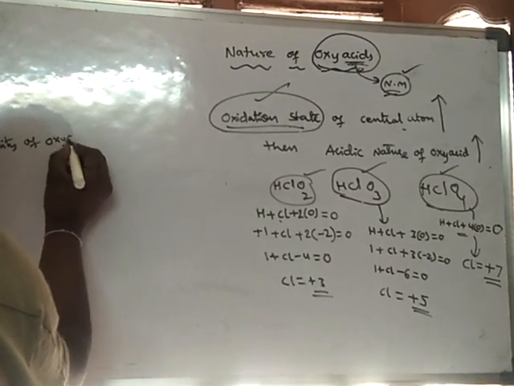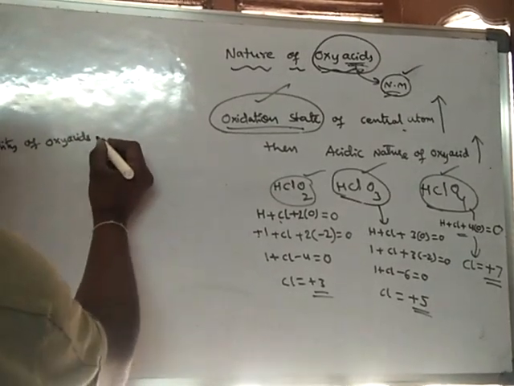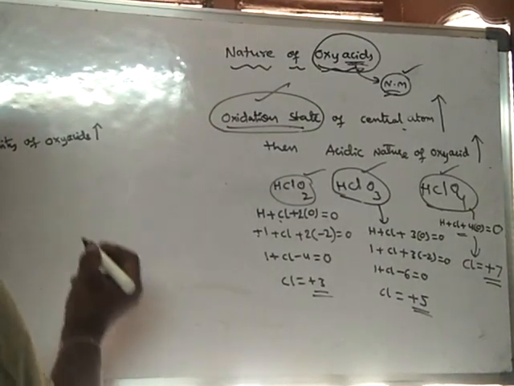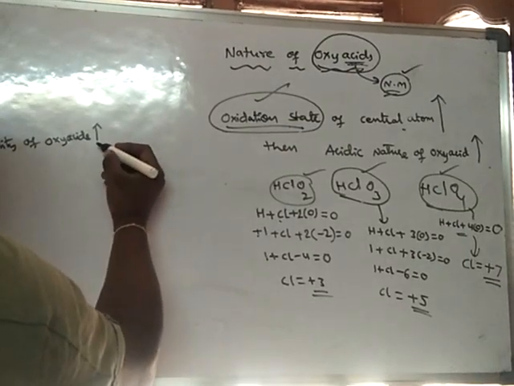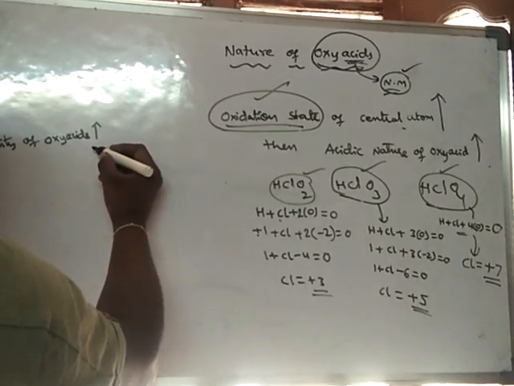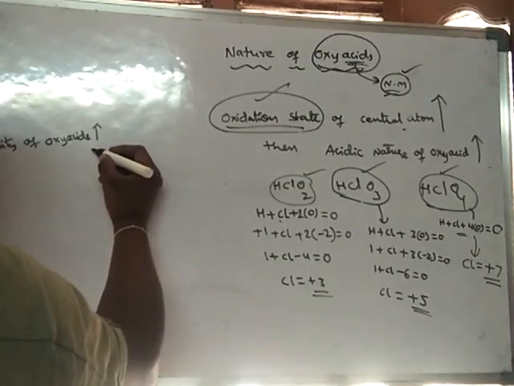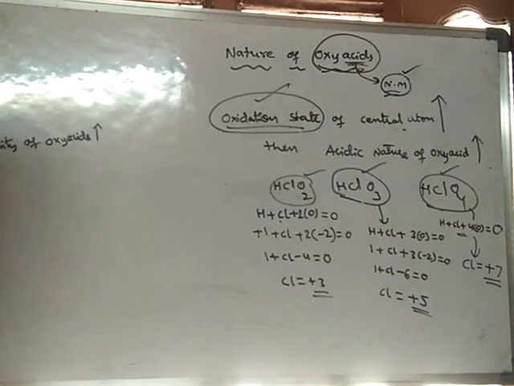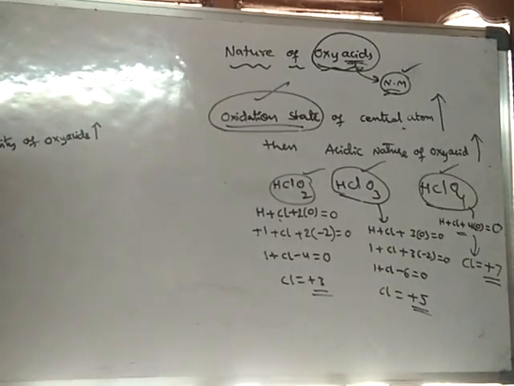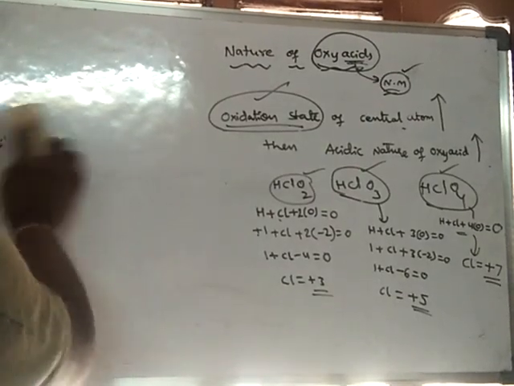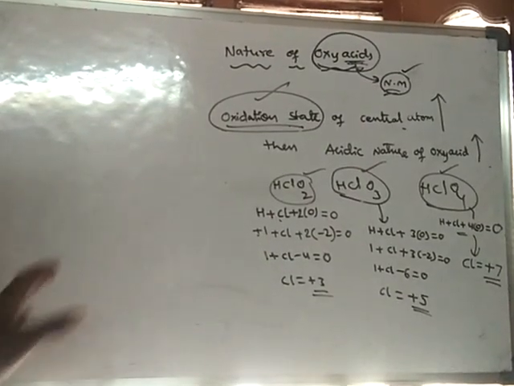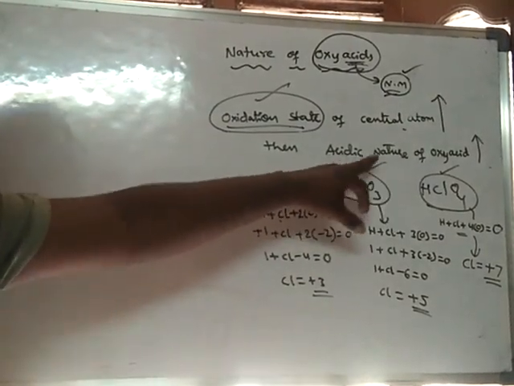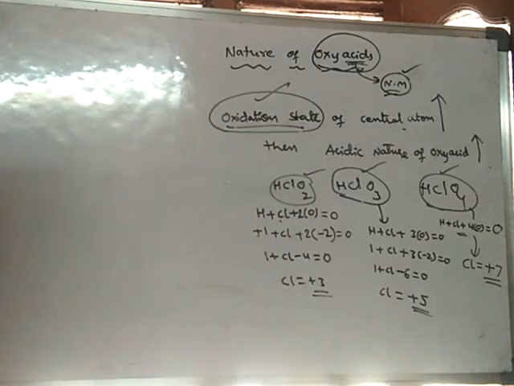Stability of oxyacids, what happens? It increases. Okay, let it be. So we will learn about these things later. So this is the point, which describes the strength of acidic nature of oxyacid and the oxidation state, how these two are related.